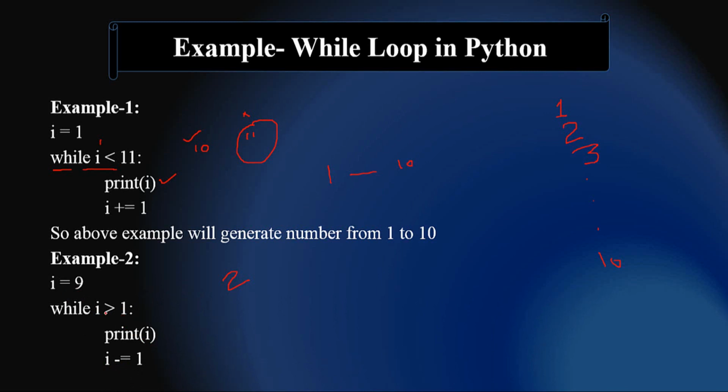So it is true because 9 is greater than 1. The condition is true and it enters inside the loop body, then it will print 9, and then it will decrease one value from i. Now it becomes 8.